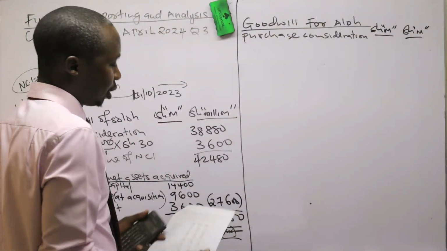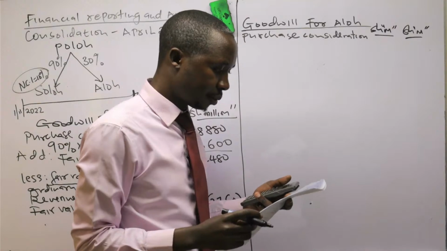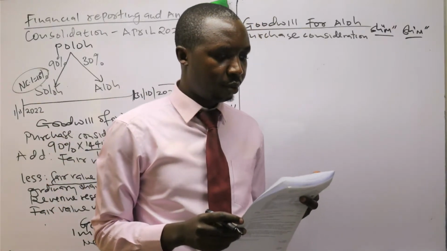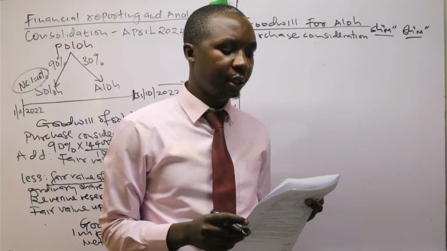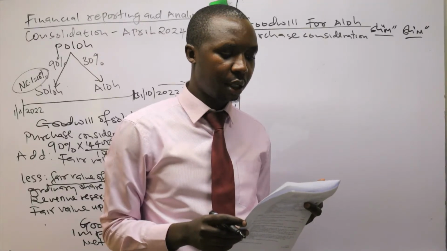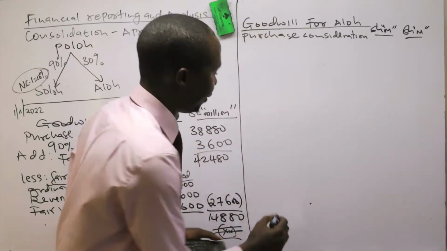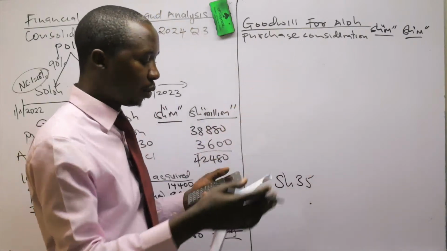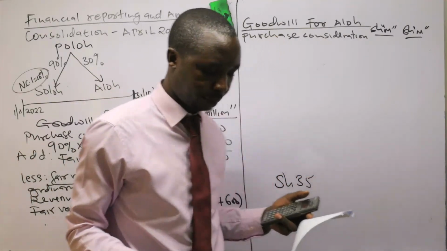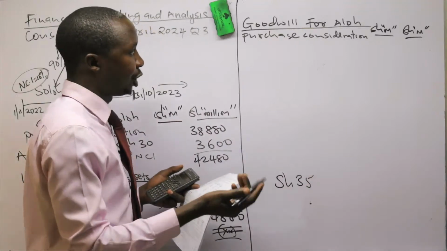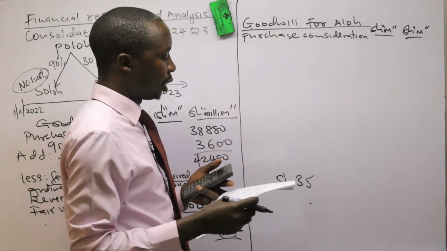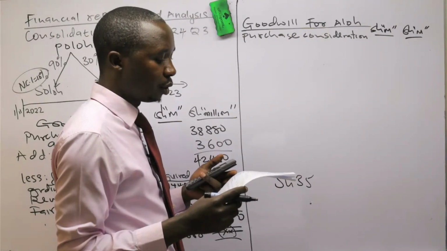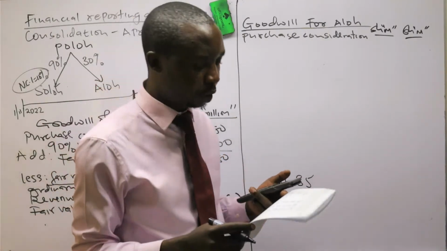So the purchase consideration, when Allo was acquired on 1st May 2023, Boro acquired 30% of Allo Limited's shilling 10 ordinary shares for shillings 35, that is the market price of the share. That is what he paid when acquiring the shares of that company. So you need to check the ordinary share capital of Allo in the statement of financial position.